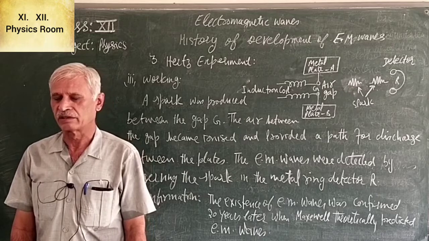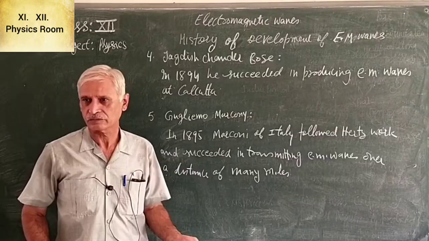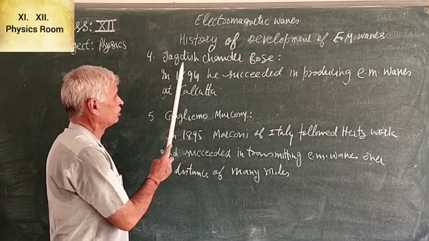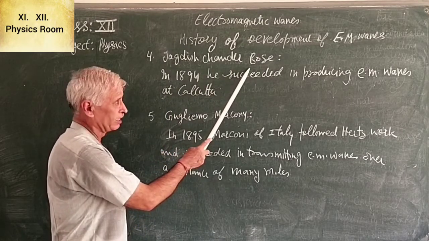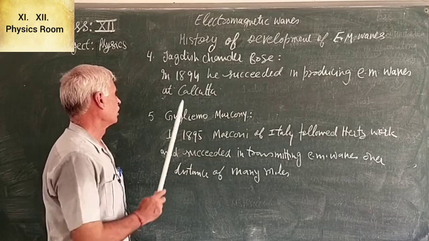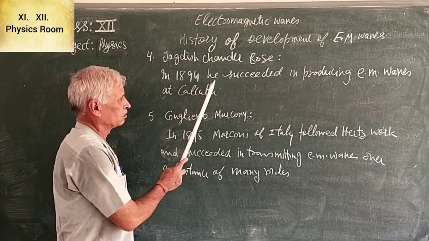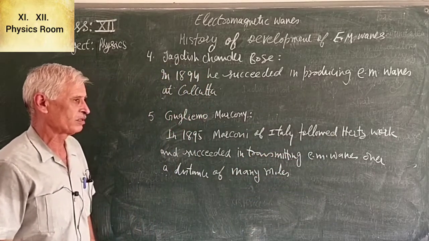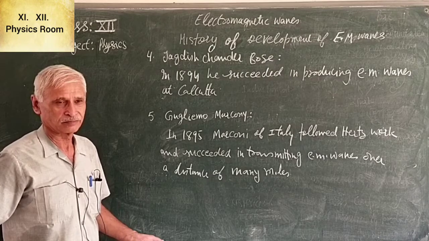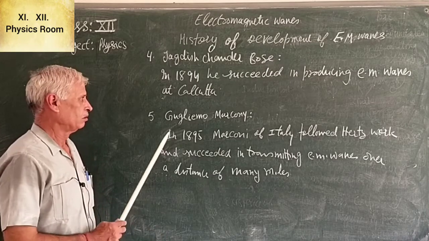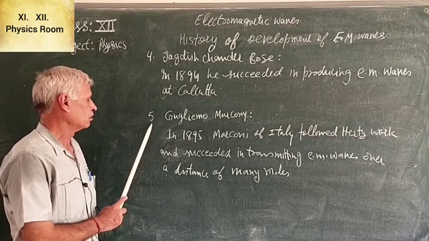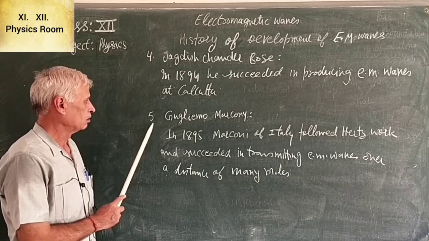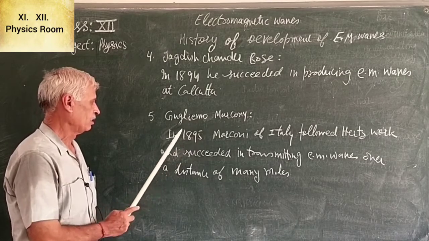Next, we will look at the contribution of J.C. Bose. Jagdish Chandra Bose, an Indian scientist, in 1894 succeeded in producing electromagnetic waves at Calcutta. Next, Guglielmo Marconi.